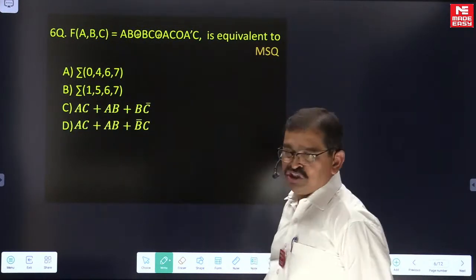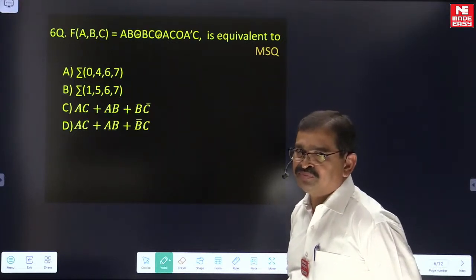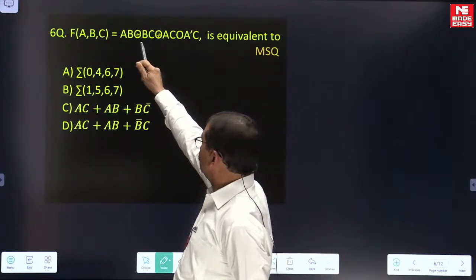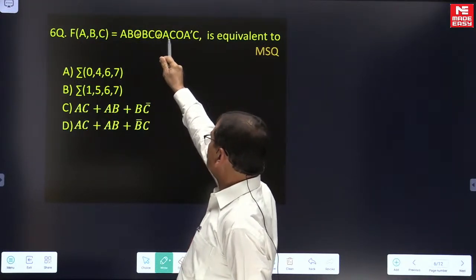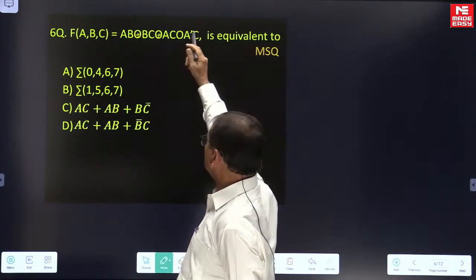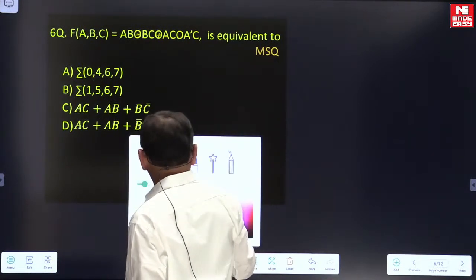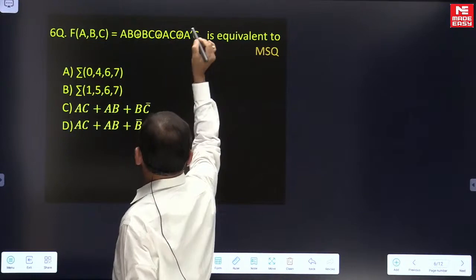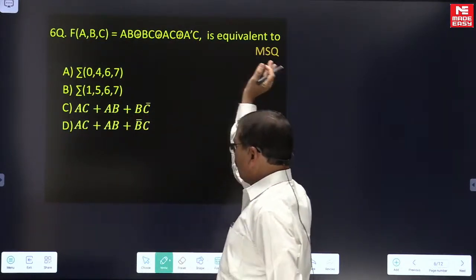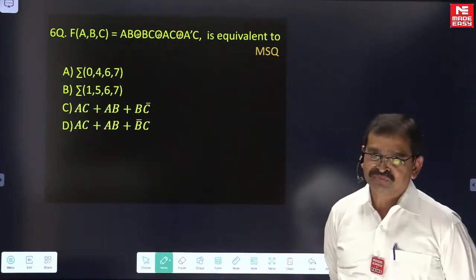F of ABC is equal to AB, exclusive OR, BC, exclusive OR, AC, exclusive OR, A complement C is equivalent to what?